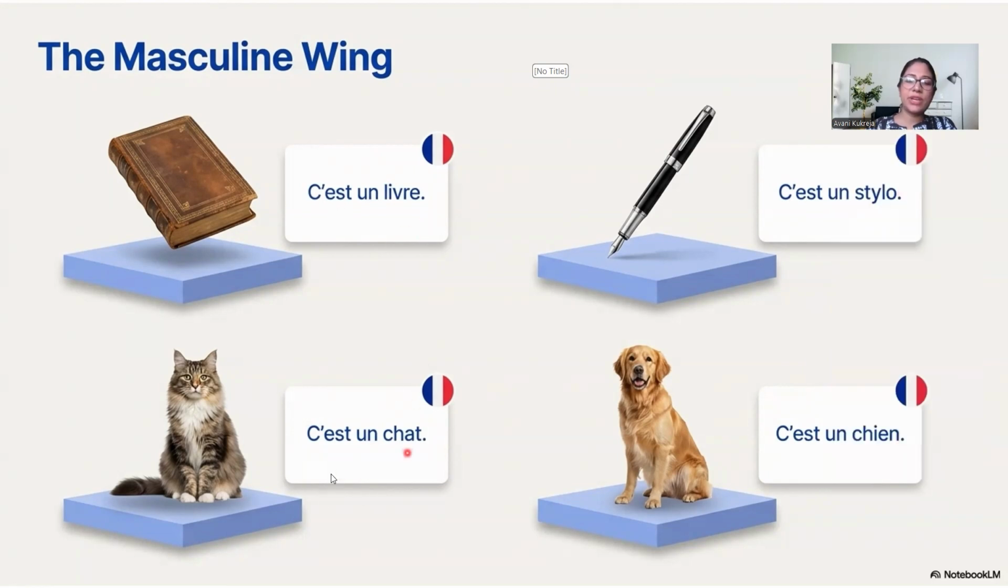This is a cat in French is c'est un chat. This is a pen in French is c'est un stylo. Not une, c'est un stylo. This is a dog in French is c'est un chien. Chien.